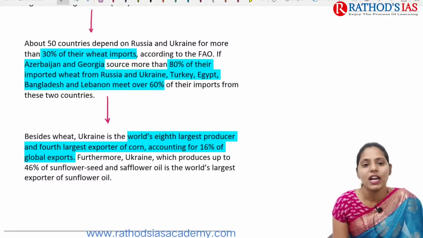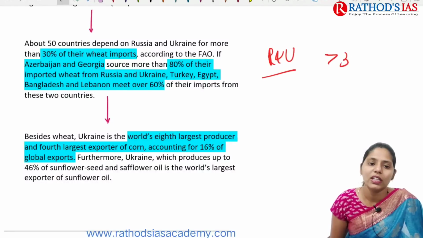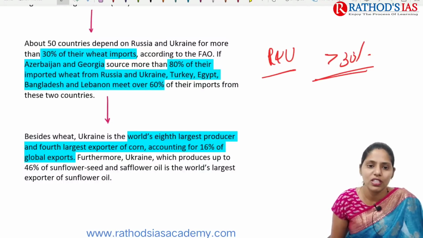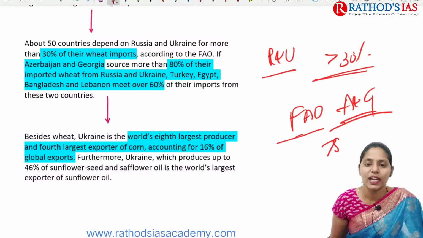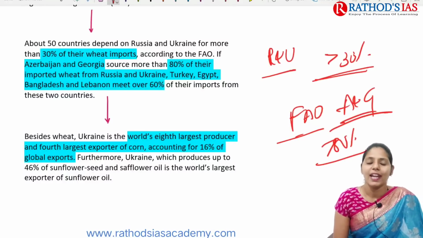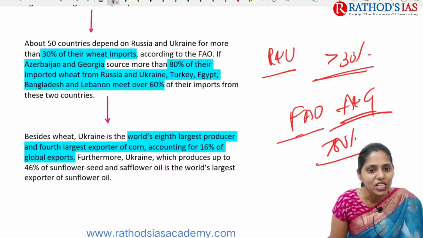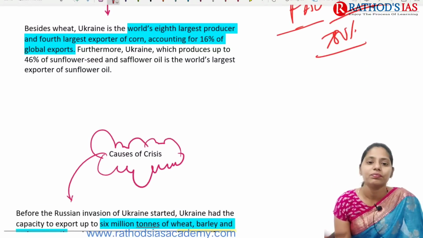About 50 countries depend on Russia and Ukraine for more than 30% of their wheat imports. According to the FAO, Azerbaijan and Georgia source more than 80% of their imported wheat from Russia and Ukraine, and Turkey, Egypt, Bangladesh and Lebanon meet 60% of their imports from these two countries.